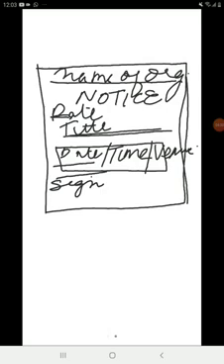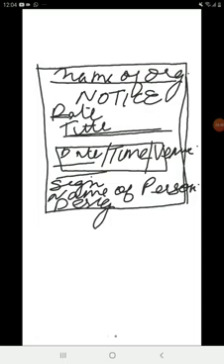Then comes the signature, followed by the name of the person issuing the notice, that is the person who has signed. The full name will come, and under what capacity, that means the designation. So you may be the head boy or you may be secretary of a cultural club, then you will mention your post over here.